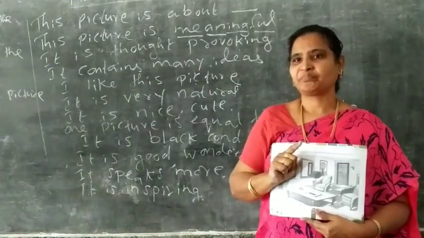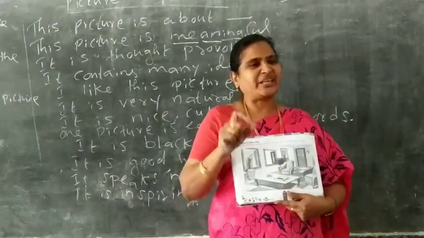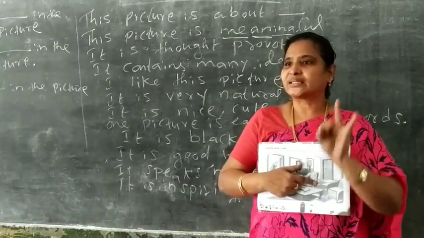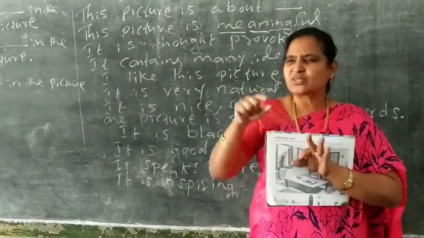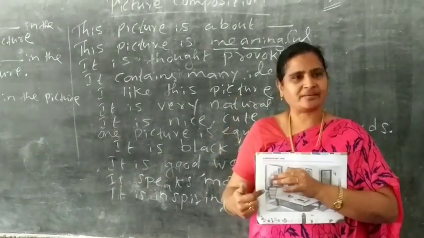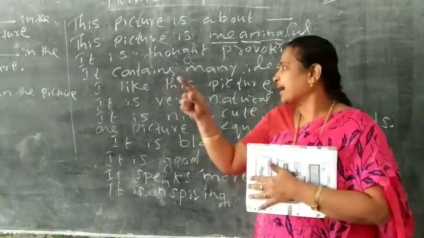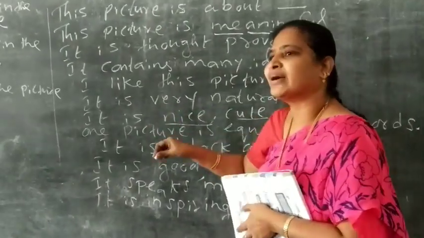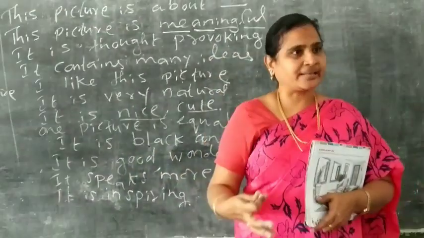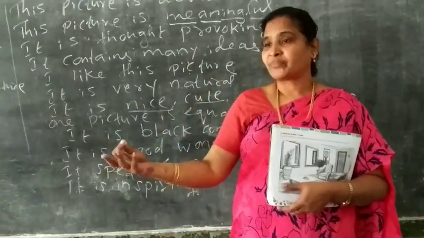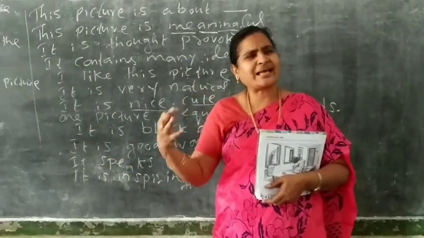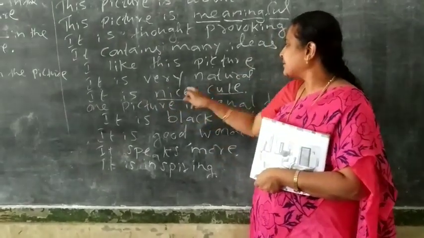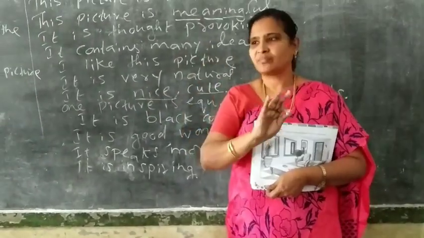But remember one thing. If you see any sad images like tsunami, earthquake, flood, or something sad, a crying woman, can you write nice, beautiful, cute and all? No. If there is a flood, water or storm, or a sad picture where somebody is crying, can you write nice, beautiful, cute and all? Don't write.